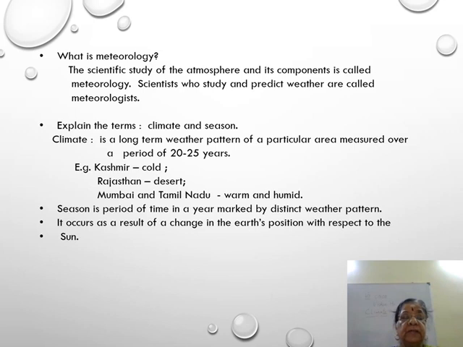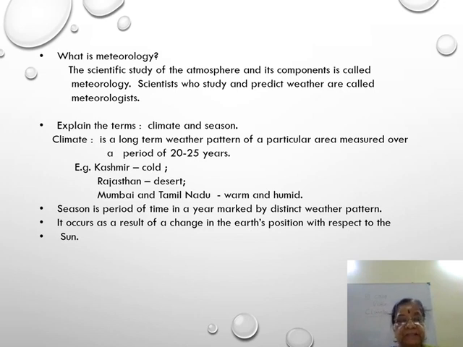So I repeat, climate is a long-term weather pattern of a particular area measured over a long period of 20 to 25 years. Example, Kashmir has a cold climate, Rajasthan a desert, hot climate, and Mumbai and Tamil Nadu have a warm and humid climate. Warm means it is not very hot and not cold. But in Tamil Nadu it is not like that. We are experiencing hot summer all the time.